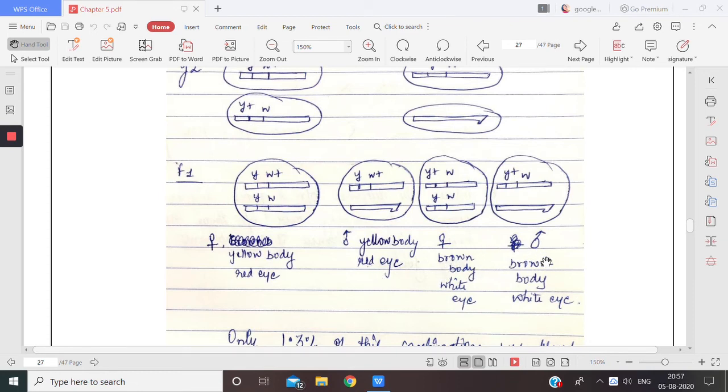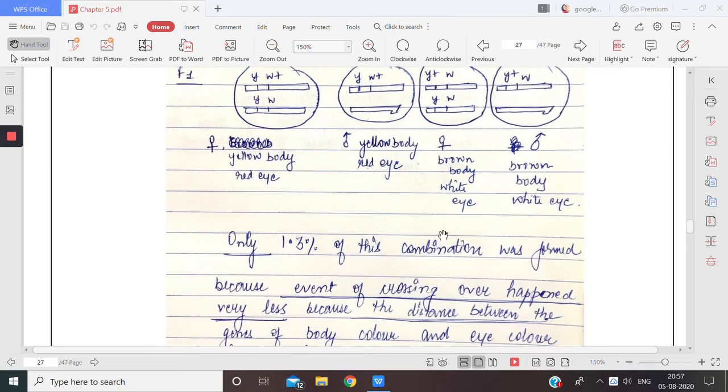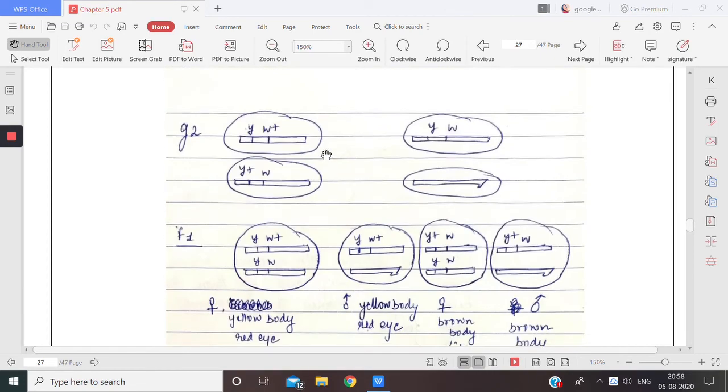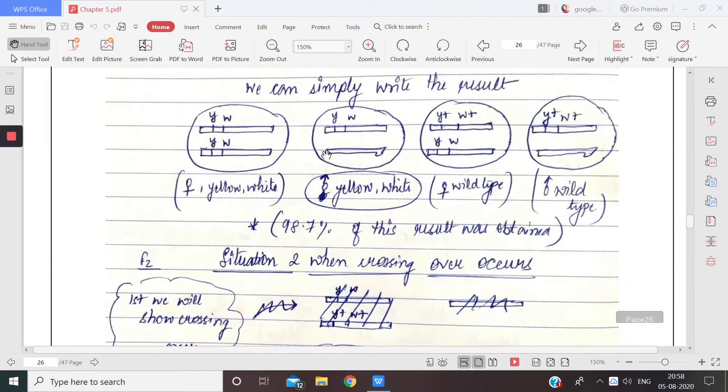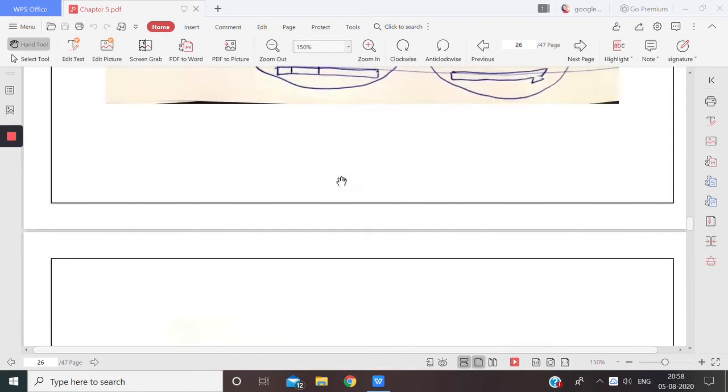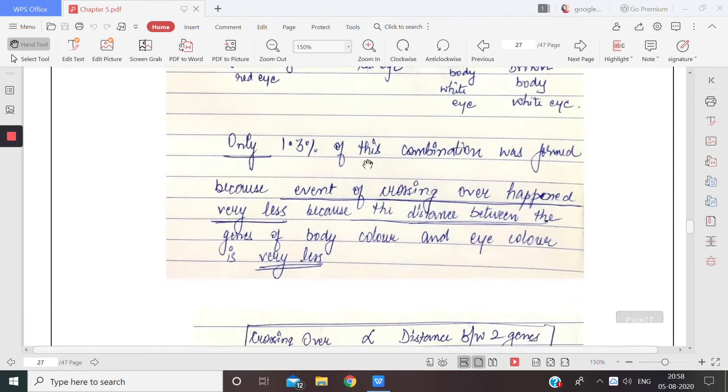So what is the combination? Only 1.3% of this combination is found. This other combination, how much am I getting? 98.7% of this result is obtained. That means that crossing over will take place in only 1.3% of combinations. This shows that the event of crossing over happened very rarely.